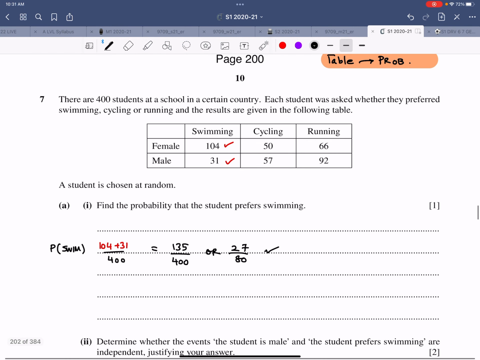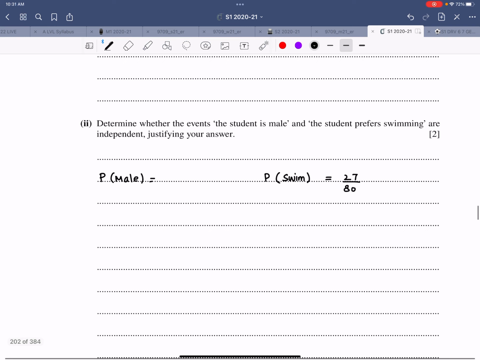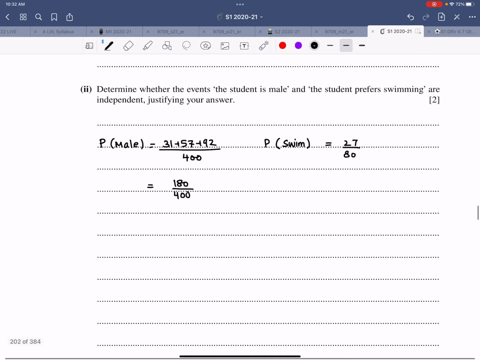Probability of male: 31 plus 57 plus 92, so that boils down to 180 divided by 400. So that's 180 over 400, that is 18 over 40, and that's 9 over 20.